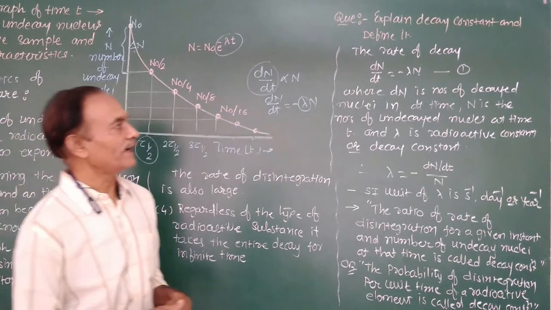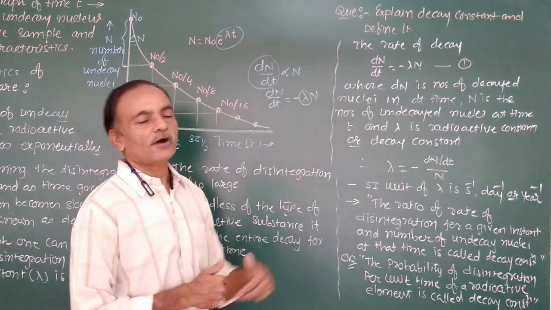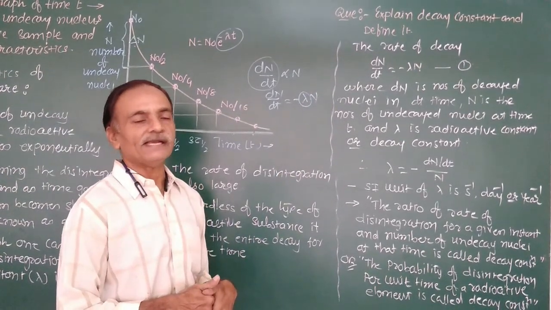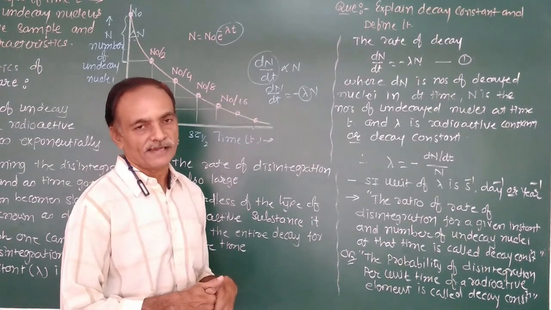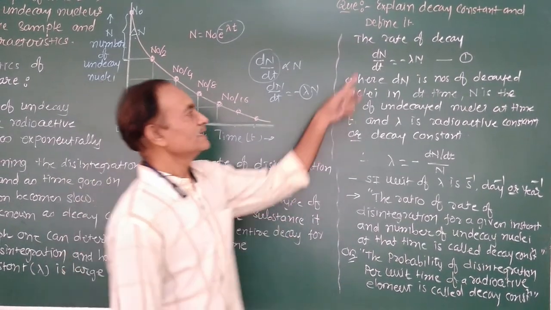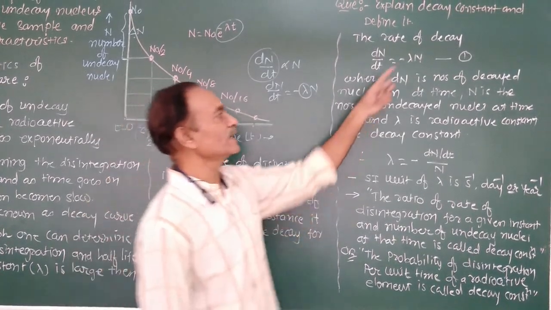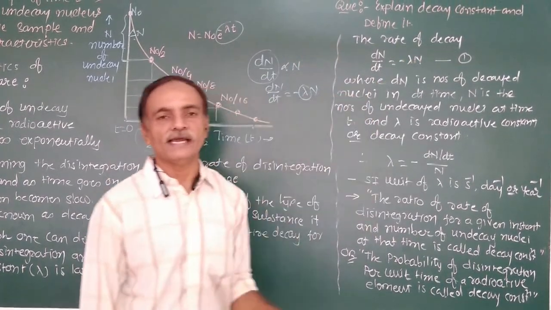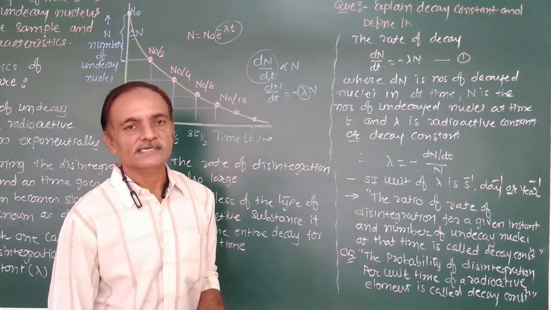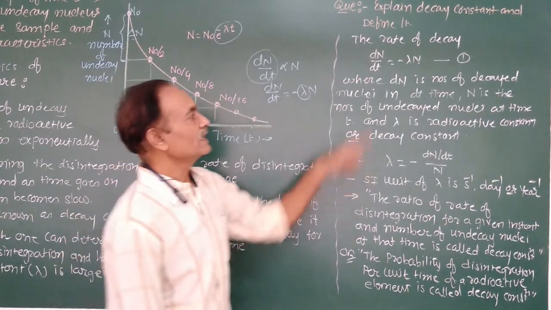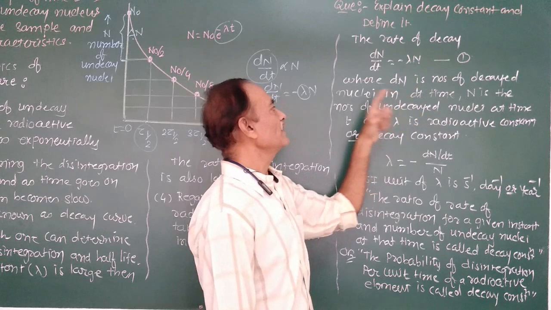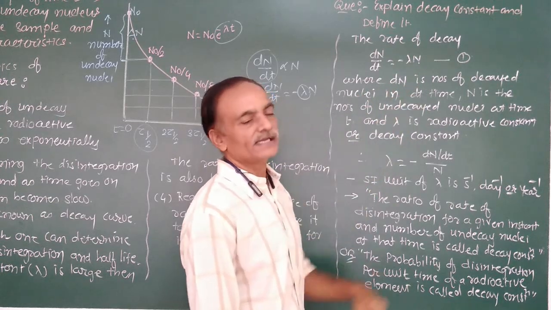According to the law of radioactivity, dN by dt is equal to minus lambda N. That means the rate of disintegration of the nuclei is directly proportional to the undecayed nuclei at that time in that sample, where dN is the number of decayed nuclei in delta t time.